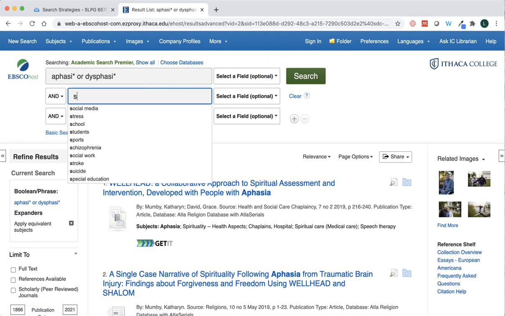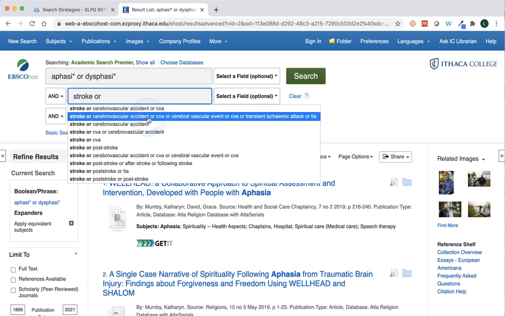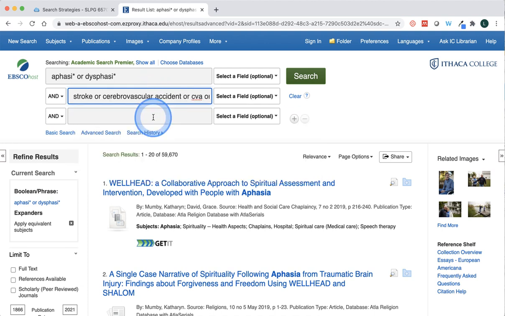Now, I was also searching for patients who had had a stroke. So stroke or, and again, typing in "or", it'll give me all of those different ways to describe a stroke. So I'm going to grab all of those there. I don't know if I mentioned this yesterday, but if I put cerebral vascular accident in quotations, it'll make sure that those terms are always nested together in that exact order.